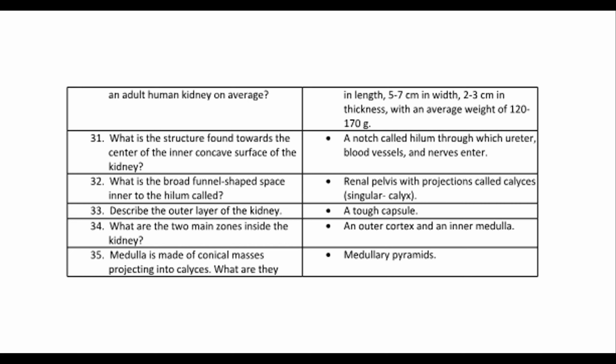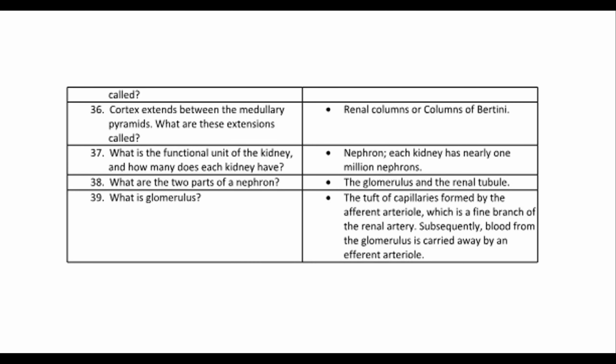35. Medulla is made of conical masses projecting into calyces. What are they called? Medullary pyramids. 36. Cortex extends between the medullary pyramids. What are these extensions called? Renal columns or columns of Bertini. 37. What is the functional unit of the kidney, and how many does each kidney have? Nephron. Each kidney has nearly 1 million nephrons. 38. What are the two parts of a nephron? The glomerulus and the renal tubule.